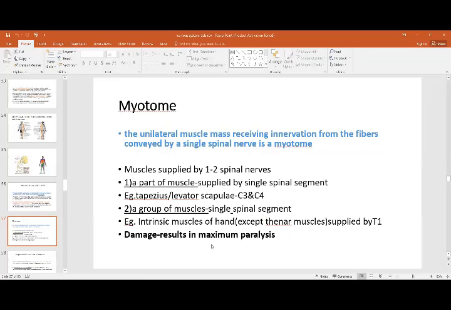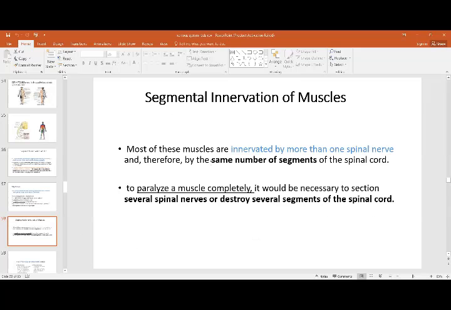Damage results in maximum paralysis because there is no overlap. Segmental innervation of muscles: most of these muscles are innervated by more than one spinal nerve, and therefore by more than one segment of the spinal cord. To paralyze a muscle completely, it is necessary that several spinal nerves have to be damaged, because many spinal nerves supply one segment. So the way we had in the dermatome, more have to be damaged. The same is the case here: to paralyze completely, many segments have to be involved.